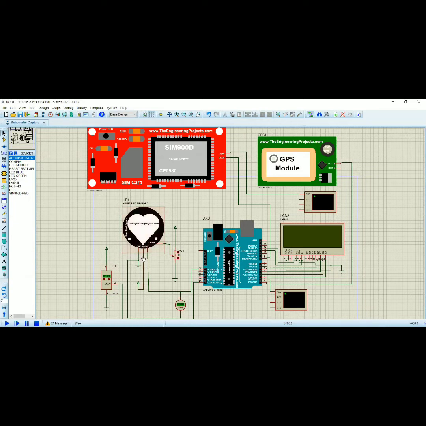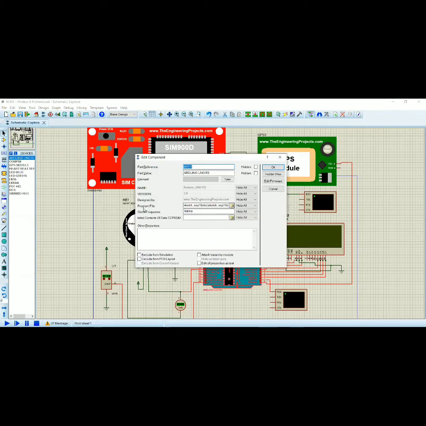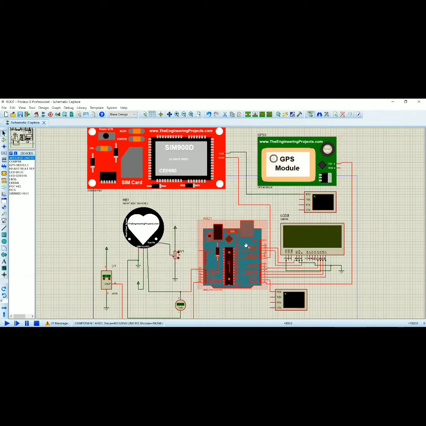It gives the analog input to A0, and we have coding in Arduino. This is an LM35 temperature sensor. There is no external hex file dumped here. It is an analog device, so the virtual analog input is given to A5. We have a code dumped here in an Arduino Uno. See here the program file, sketch. We have a program file here, and we dump and run the Arduino file.